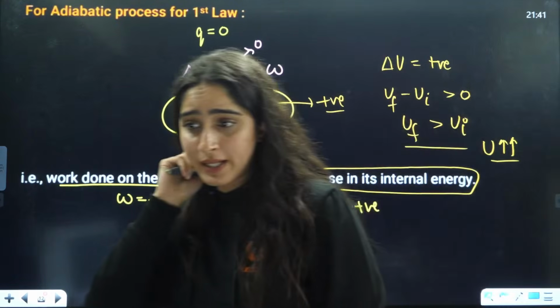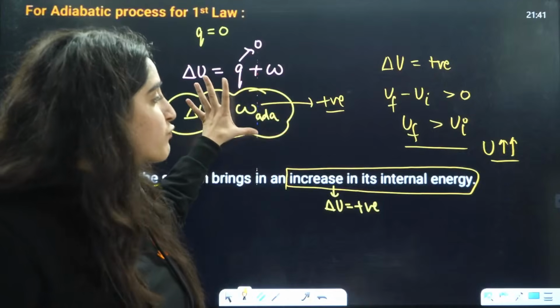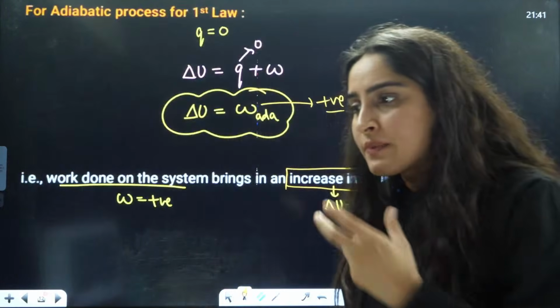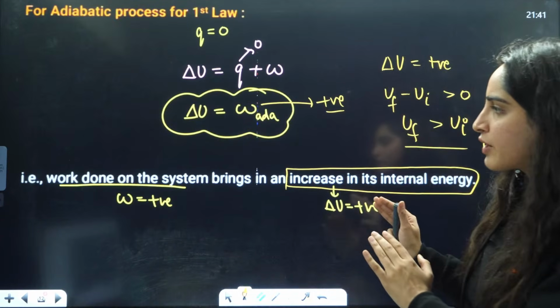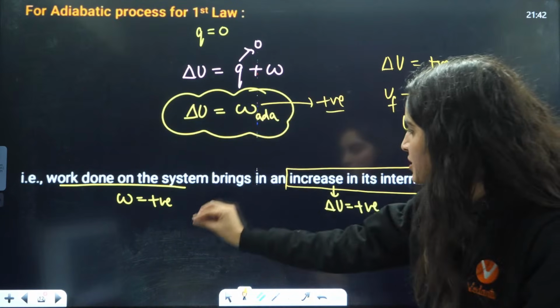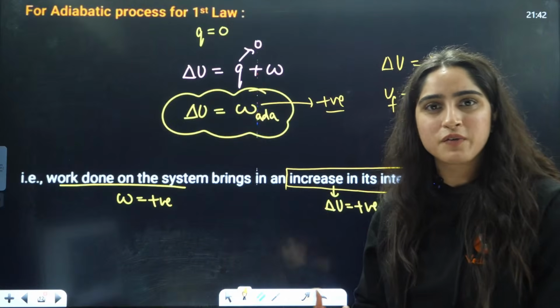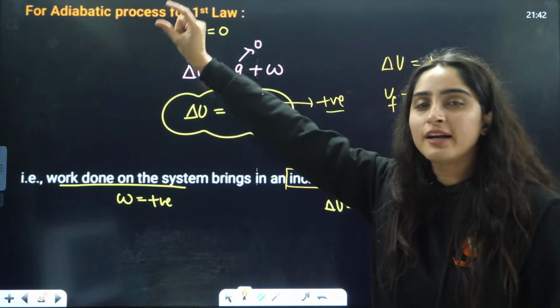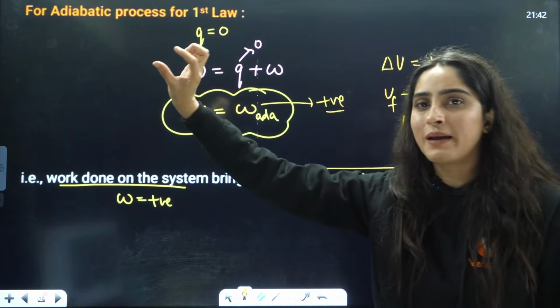Is that clear to everybody? From these formulas, this is how the questions are asked on theory statements. Got it? They will not simply say work done is positive; they will say work is done on the system. Then for option number 1, internal energy increases; option 2, it decreases; option 3, it remains constant.